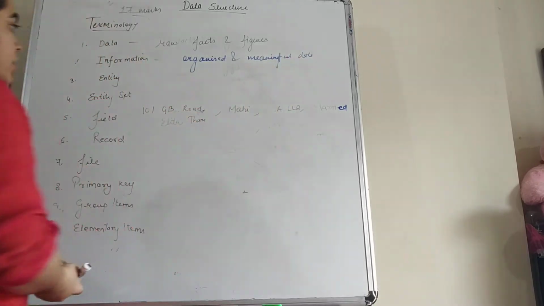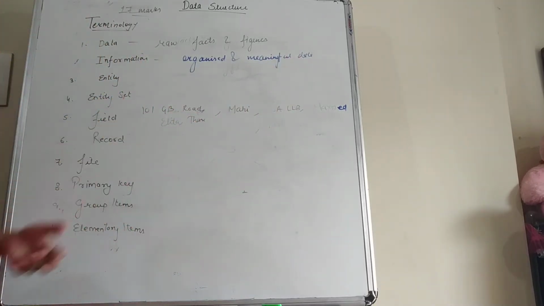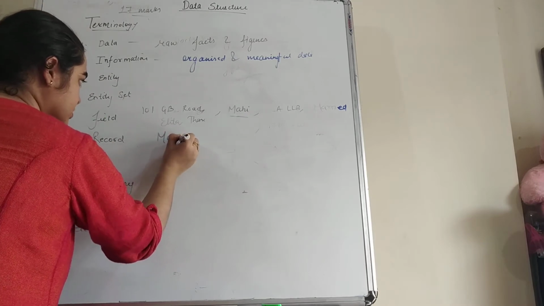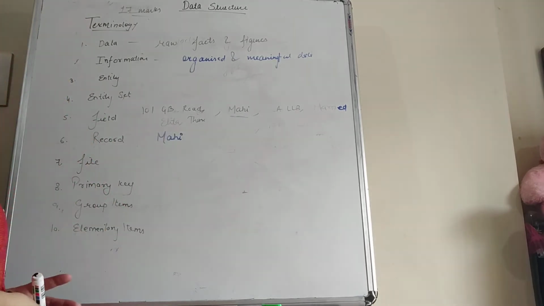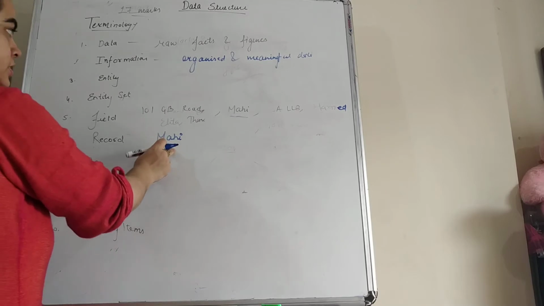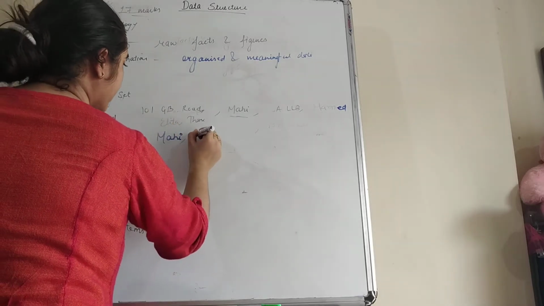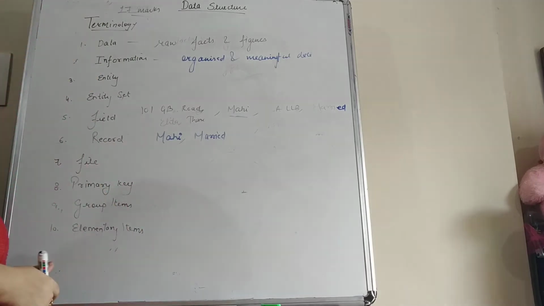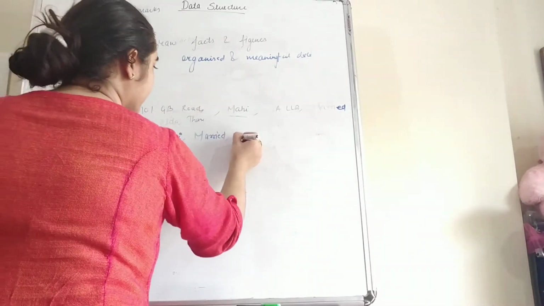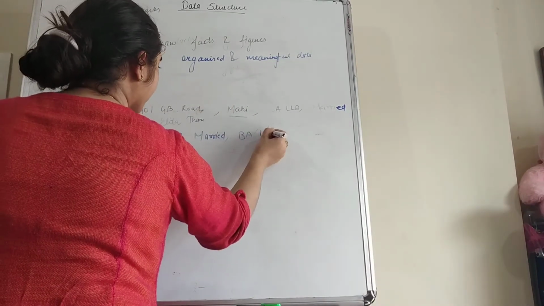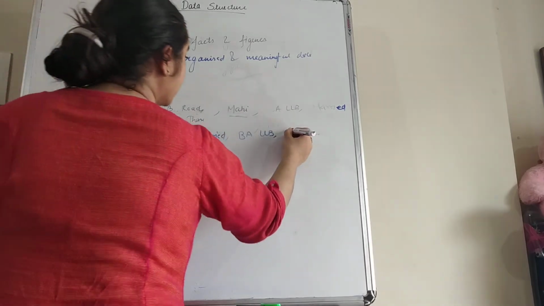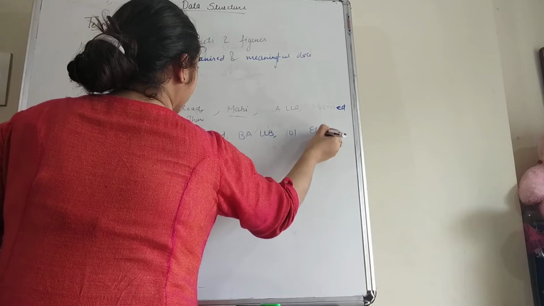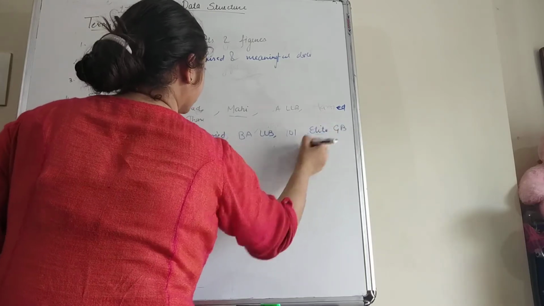Now students, if we are going to organize this data, then what can we write? Initially we have to write the name of the person for whom we have to specify the information, and after specifying the name, we can write either her qualification or her status. So married, and afterwards we can write her qualification, and finally we can write the address, that is 101 Elita GB Road, Thane.